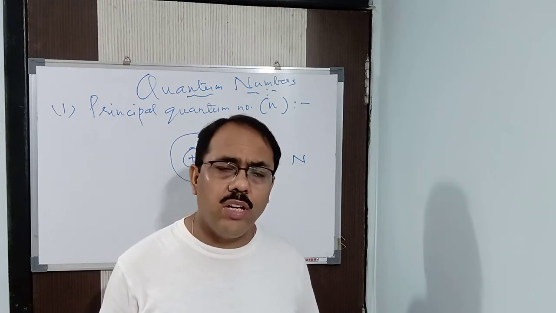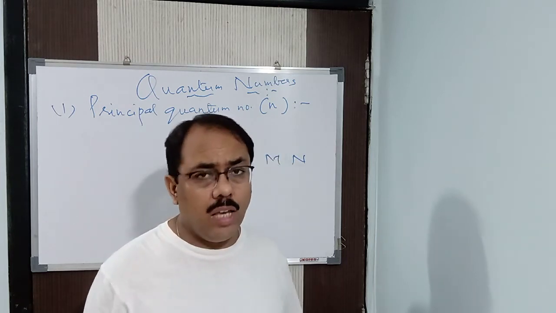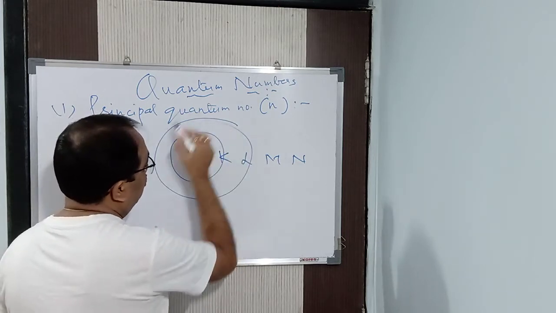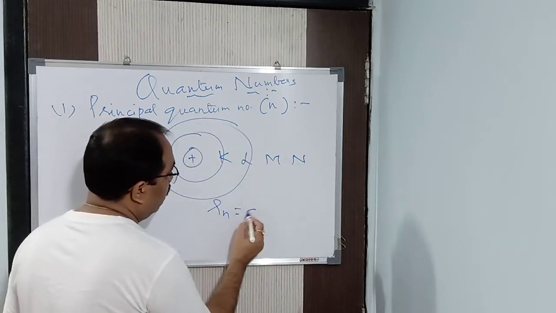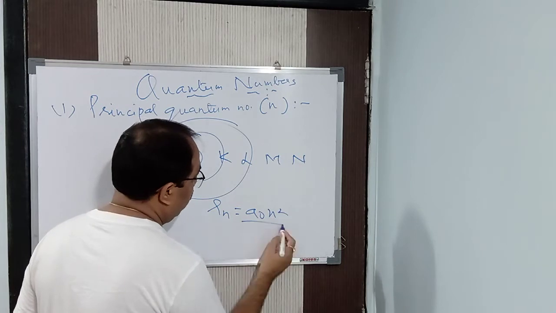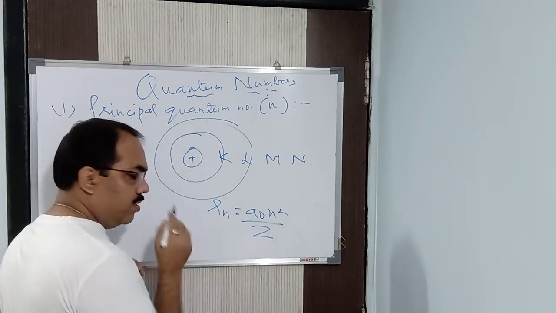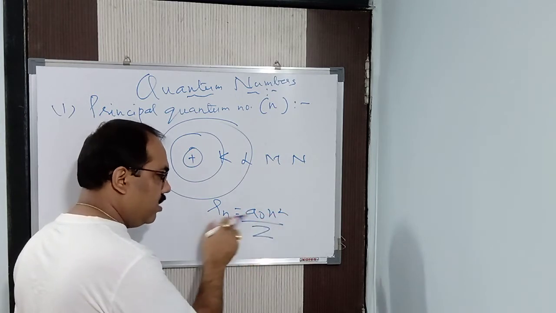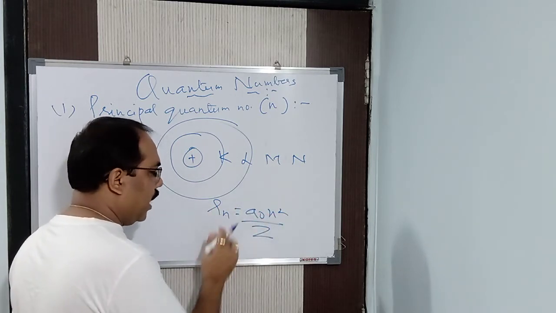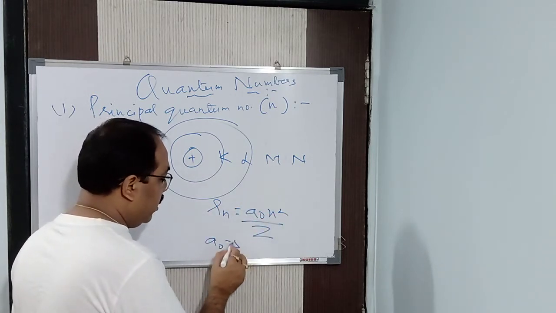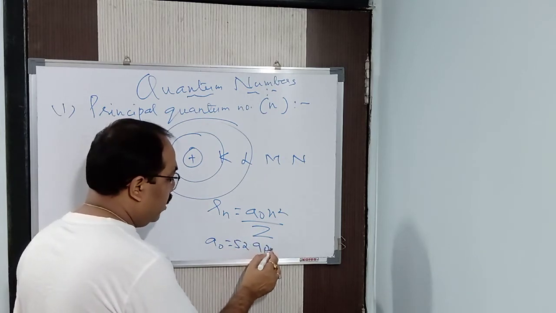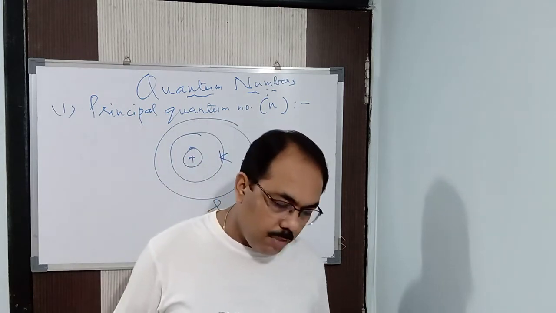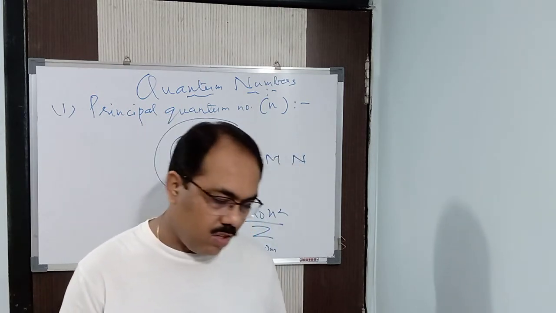Now, we also know the radius, meaning the distance of the electron from the nucleus for a particular shell. Suppose the electron is present in the second shell. So, what is the formula? Rn is equal to a0 n square by Z, isn't it? Where n stands for the number of shells, so we can put 1, 2, 3, whatever it is, and Z is the atomic number, and a0 is Bohr's atomic radius, which is 52.9 picometer. That is fixed, we can say, that's a constant.